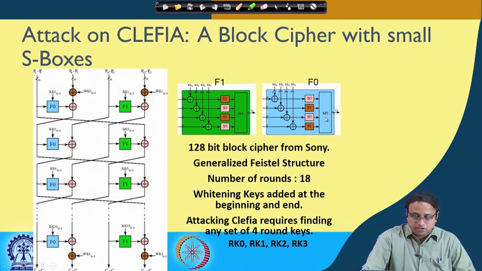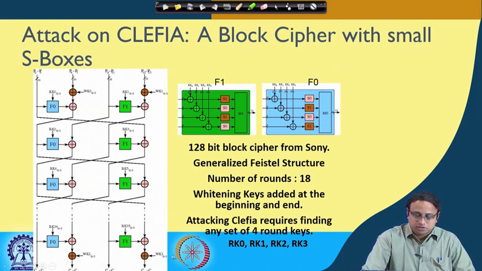Okay. So then there is another difference in the cipher compared to AES. This is an example of a cipher where there is an input and output whitening key. That means you have another key which you use to generate the round keys, but you also apply the whitening keys at the beginning and also at the end.